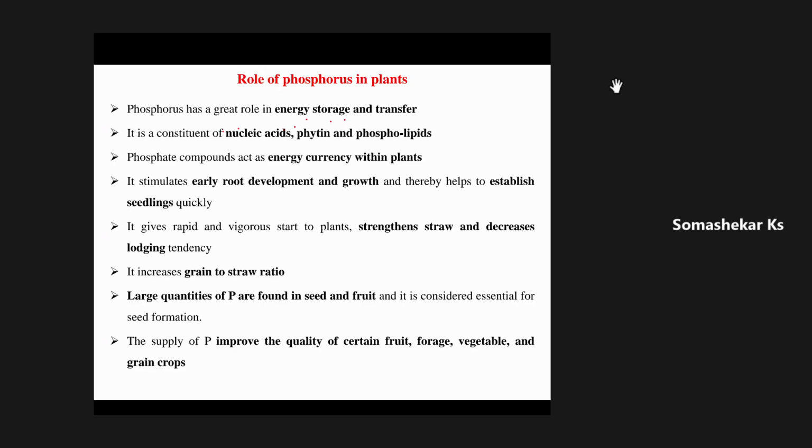And I already told, as per the criteria of essential nutrient elements, the function of one nutrient element cannot be performed by another nutrient element. Somewhere around 5 to 10%, one nutrient element may perform the role of another nutrient element also, but not 100%. Each and every nutrient element performs its own physiological and metabolic function in the crop plants.